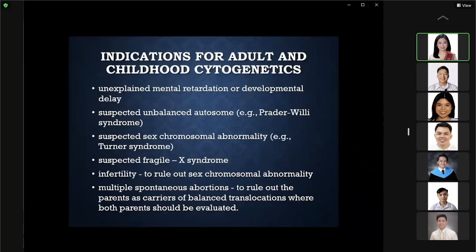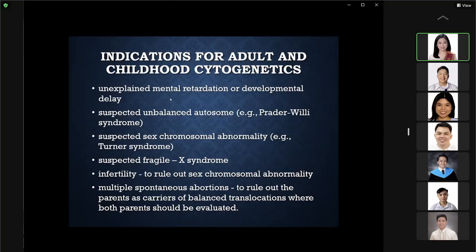For adult and childhood cytogenetics, so these are already young children and adults. The genetic abnormalities manifest much later in life, and they usually are identified when the babies or the adults manifest unexplained mental retardation, developmental delay.